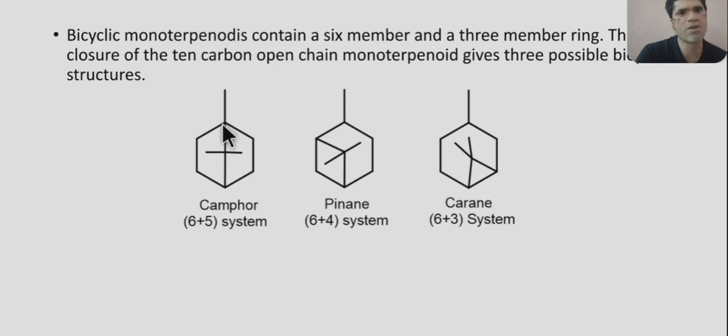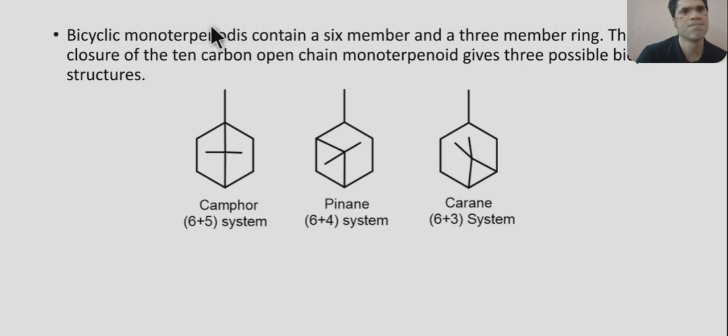So if we count from here, this is the bridged carbon: 1, 2, 3, 4, 5, 6. So this is a 6-membered ring, and from here 1, 2, 3, 4, 5, so this is a 5-membered ring. So this is a 6+5 system. And pinane: this is a 6-membered ring and a 4-membered ring, a 6+4 system, and this is a 6-membered ring and a 3-membered ring, a 6+3 system.